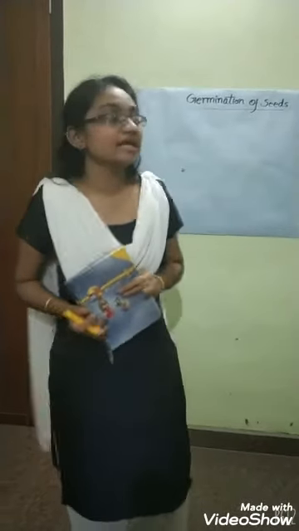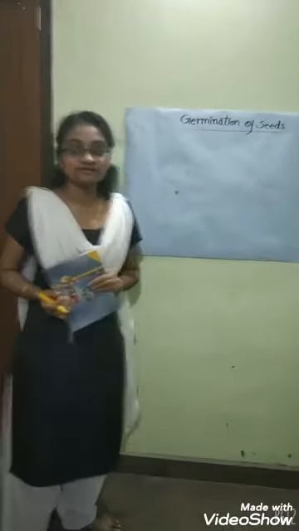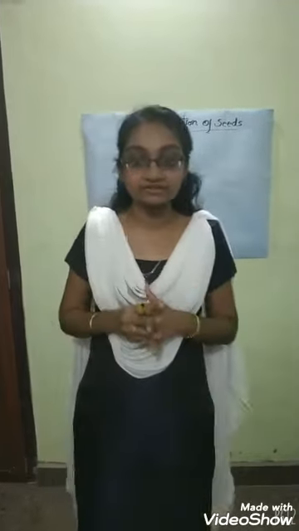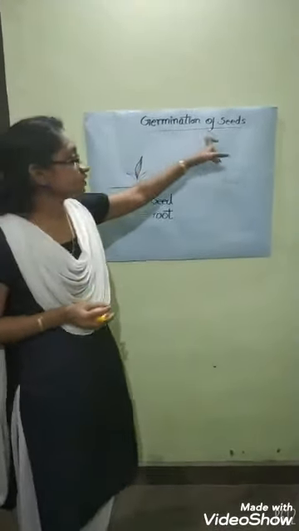In the last class, we discussed what a seed is, its structure, and we classified it into two: monocot seed and dicot seed. In this class, we are going to discuss the germination of seeds. Do you know what germination of seeds is? When a seed gets a proper amount of sunlight, water and air, it grows into a new plant. We can term this process germination of seeds.